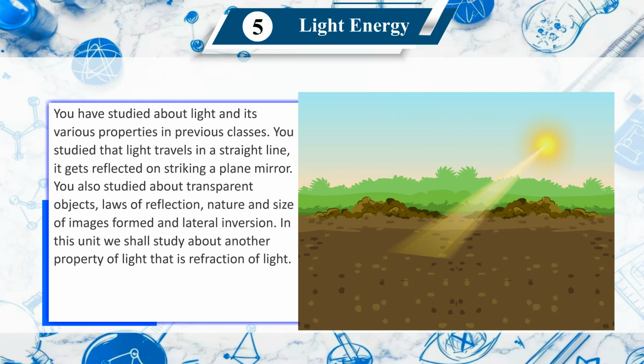You studied that light travels in a straight line. It gets reflected on striking a plane mirror. You also studied about transparent objects, laws of reflection, nature and size of images formed, and lateral inversion. In this unit we shall study another property of light, that is refraction of light.